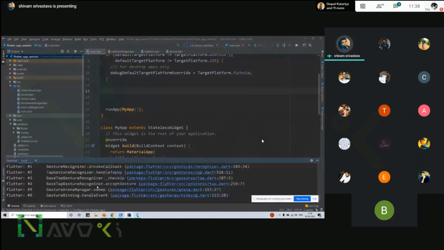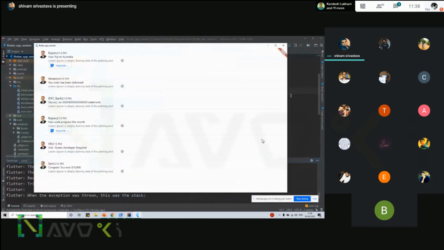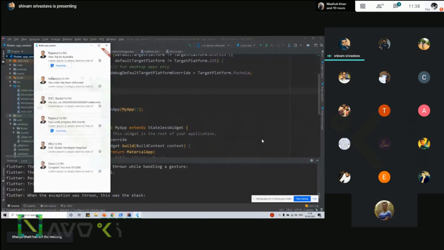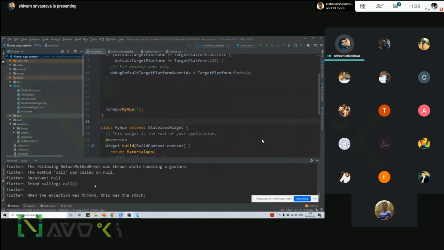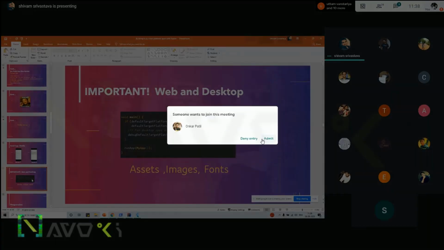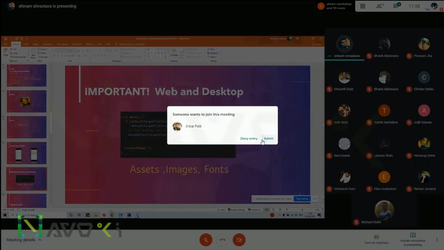There is some issue with the event, but no issue. If we use this, you can see it works like a simple app. Now we want to utilize this extra space. How are we going to make it responsive, and how are we going to utilize the extra space?